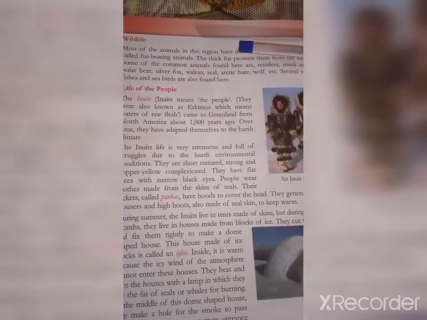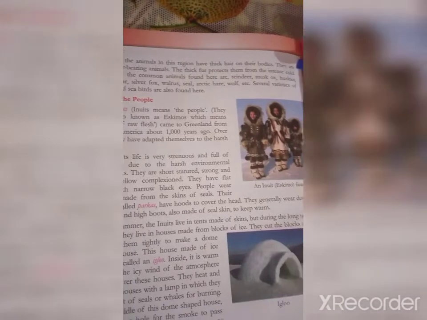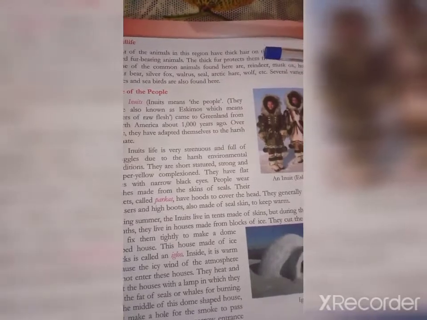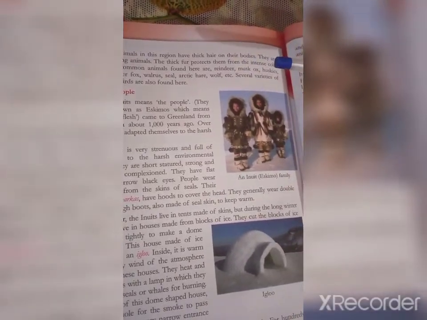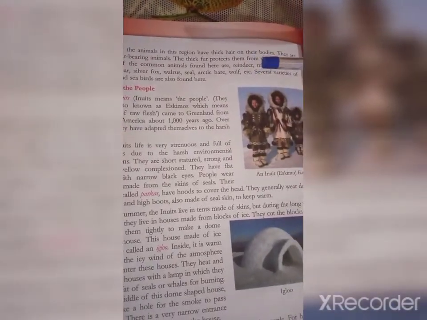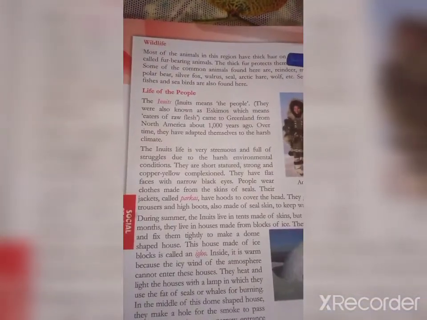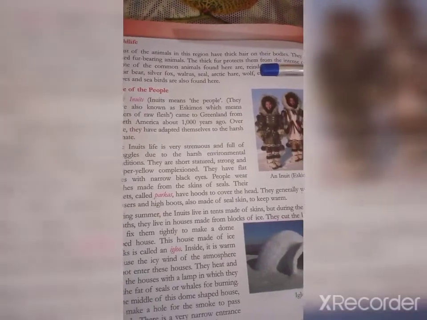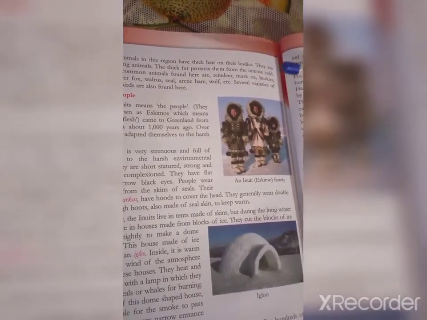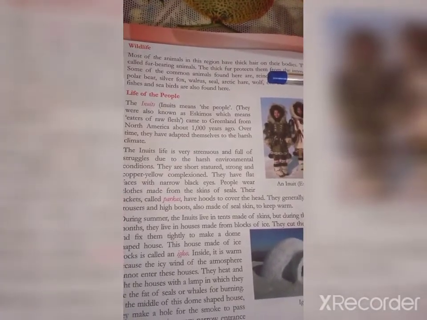Wildlife. Most of the animals in this region have thick hair on their bodies. They are called fur-bearing animals. The thick fur protects them from the intense cold. Some of the common animals found here are reindeer, muskox, huskies, polar bear, silver fox, walrus, seals, Arctic hare, wolf, etc. Several varieties of fishes and seabirds are also found here.